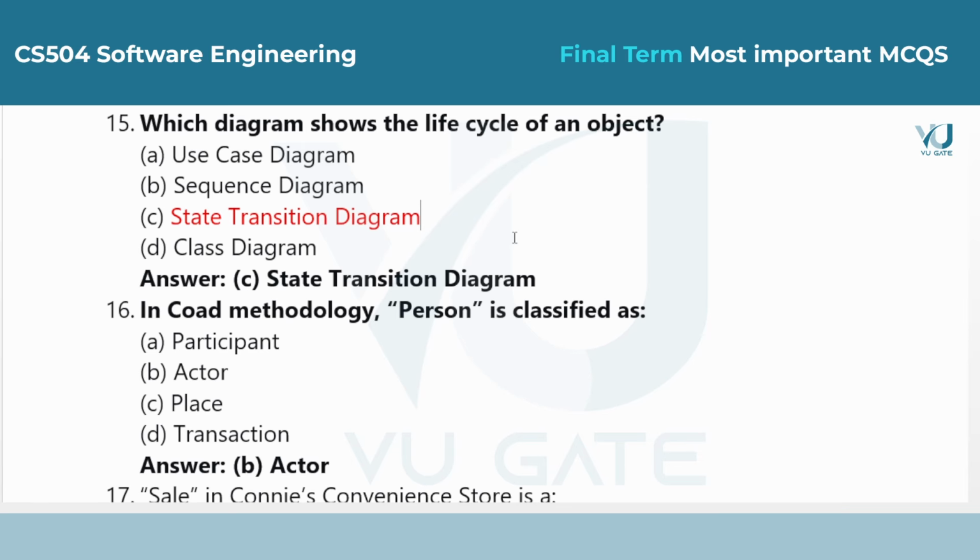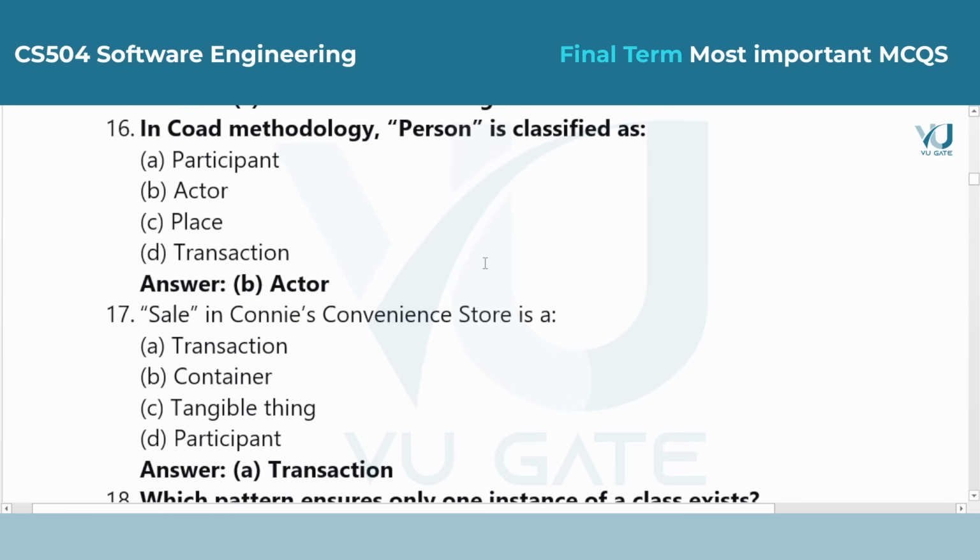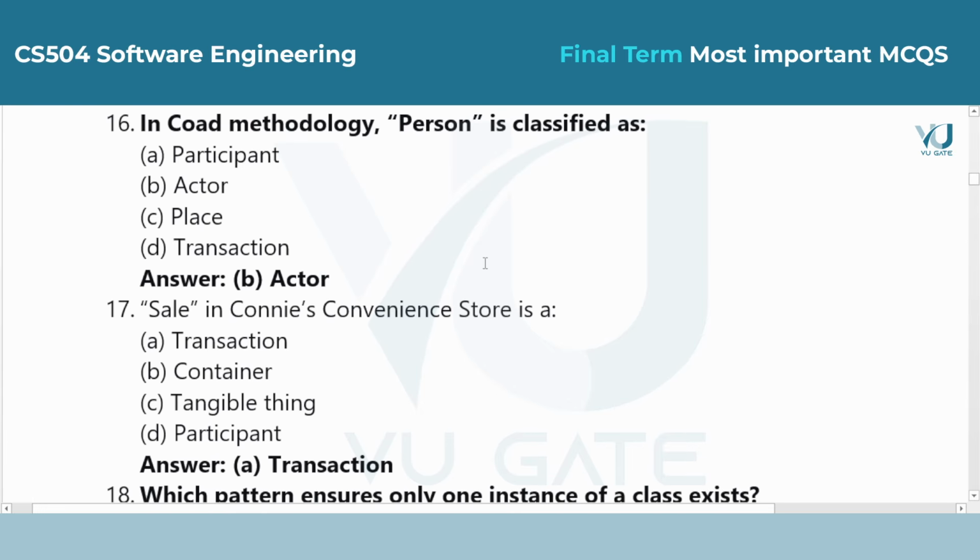Question 16. In the methodology, person is classified as. Answer is option B, actor. In this specific way of modeling, a person or a group of people interacting with the system is defined as an actor or a participant who triggers actions.